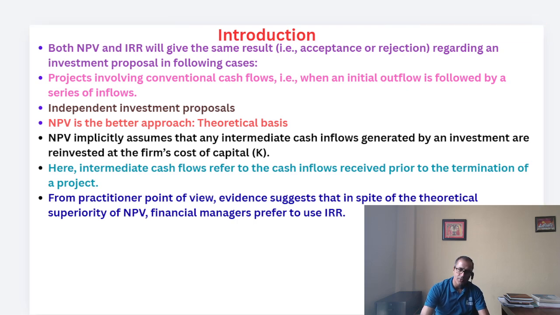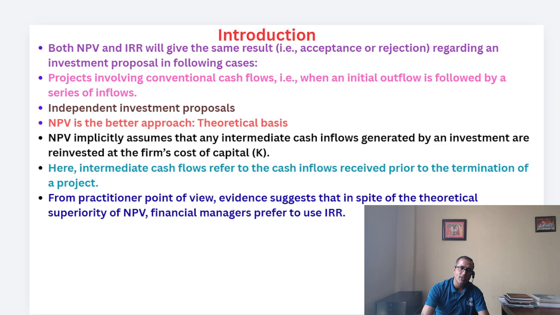We know that both NPV and IRR will give the same result, that is, acceptance or rejection regarding an investment proposal. I'm talking about capital investment proposals in the following cases. The first condition is a project involving conventional cash flow.